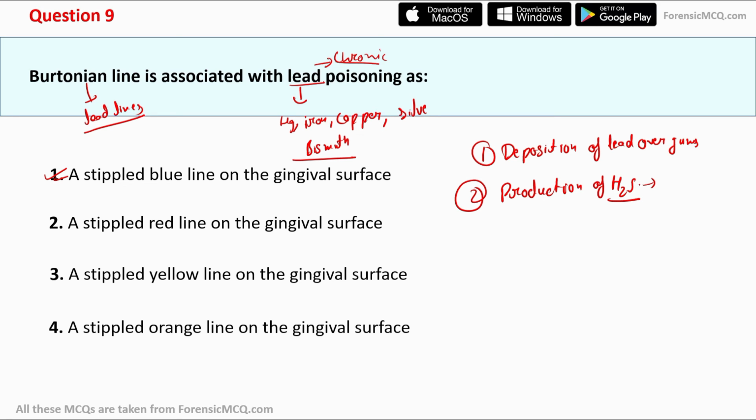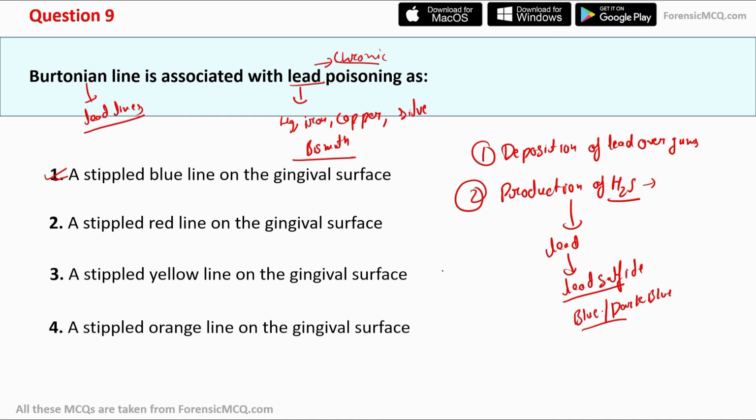When bacteria act on the food stuck in the gums or between teeth, it releases hydrogen sulfide. When this hydrogen sulfide reacts with lead, it forms lead sulfide, which is dark blue in color. And this is how Burtonian lines are formed.